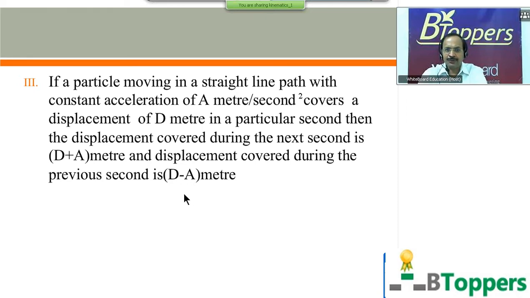Those who want to copy the notes can take a pause and copy the notes. I would like to show the calculation for this. Displacement covered in the nth second is given by u plus a by 2 into (2n minus 1). Of course, this equation is correct numerically.